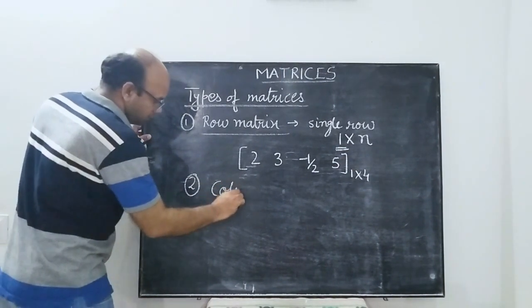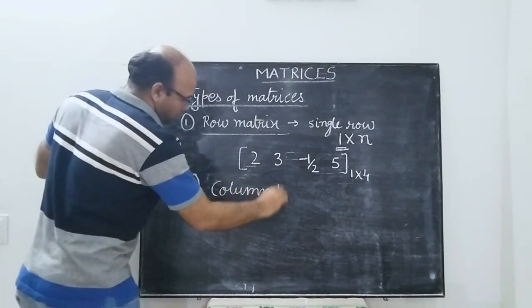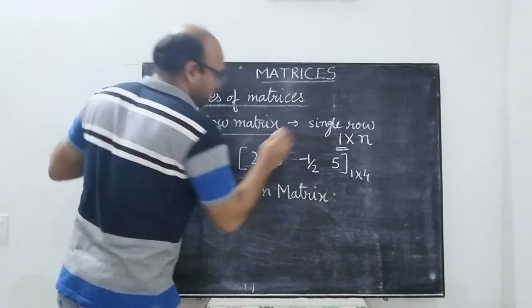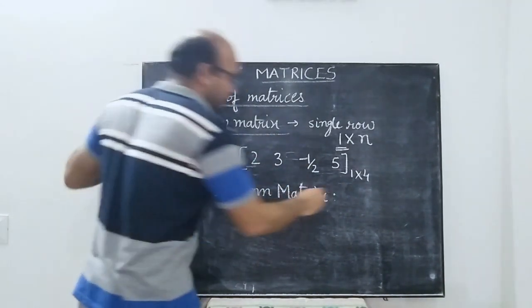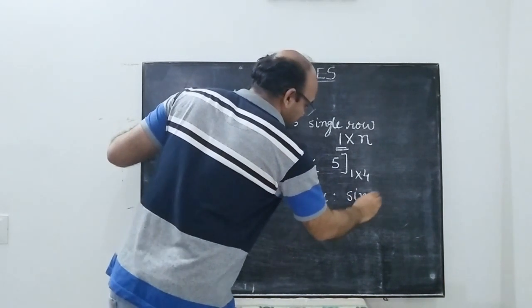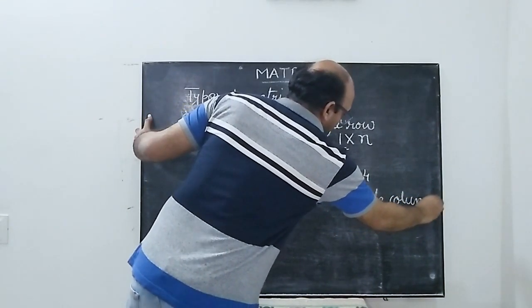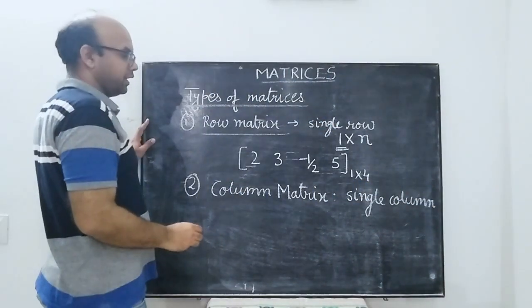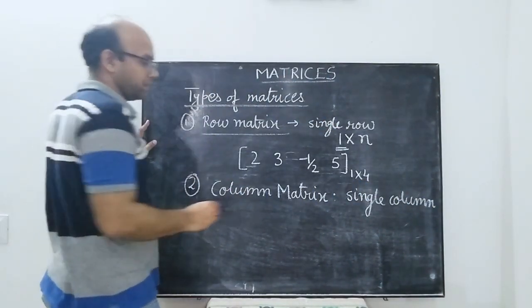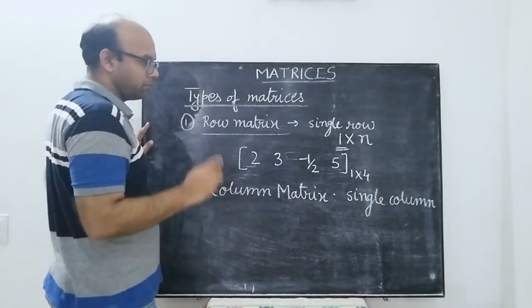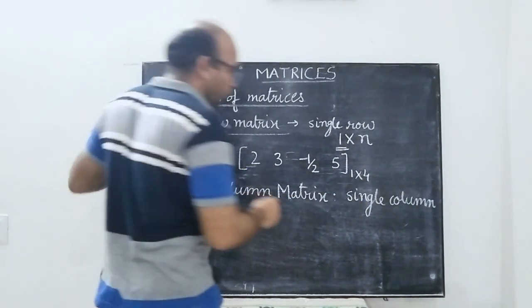Now we have the column matrix. What is a column matrix? A matrix having a single column is said to be a column matrix. A column matrix can have any number of rows, but the column must be only 1.